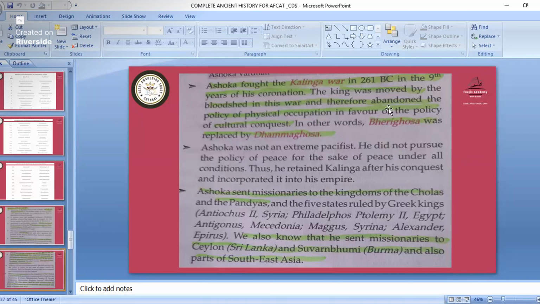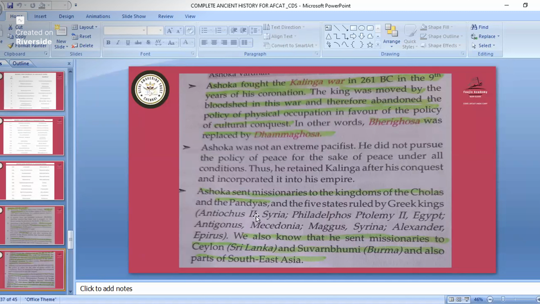The king was moved by the bloodshed in this war, and therefore abandoned the policy of physical occupation in favor of the policy of cultural conquest. In other words, Bheri Gosa was replaced by Dhamma Gosa. Bheri Gosa means war and fighting, and Dhamma Gosa means peaceful.